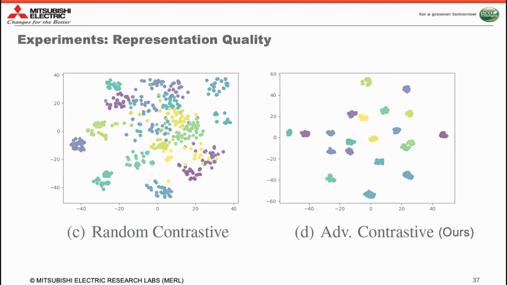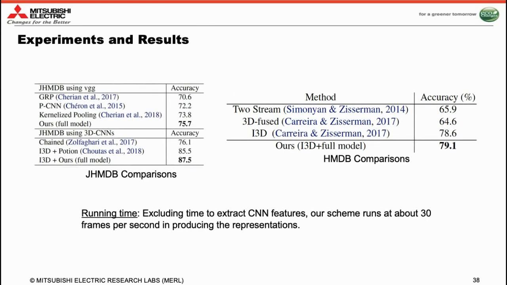We also compare our method to state-of-the-art methods on the 2 datasets, specifically on the feature configurations that we use in our setup. We see gains, especially on the JHMDB dataset. Our running time is not substantial, and can work at 30 frames per second in Python on a single CPU if we exclude the extraction time that typically uses a GPU.